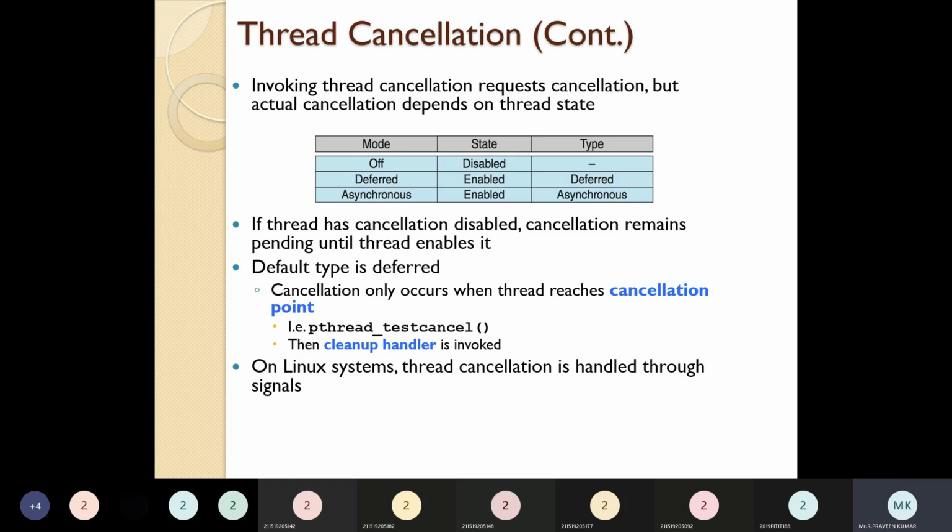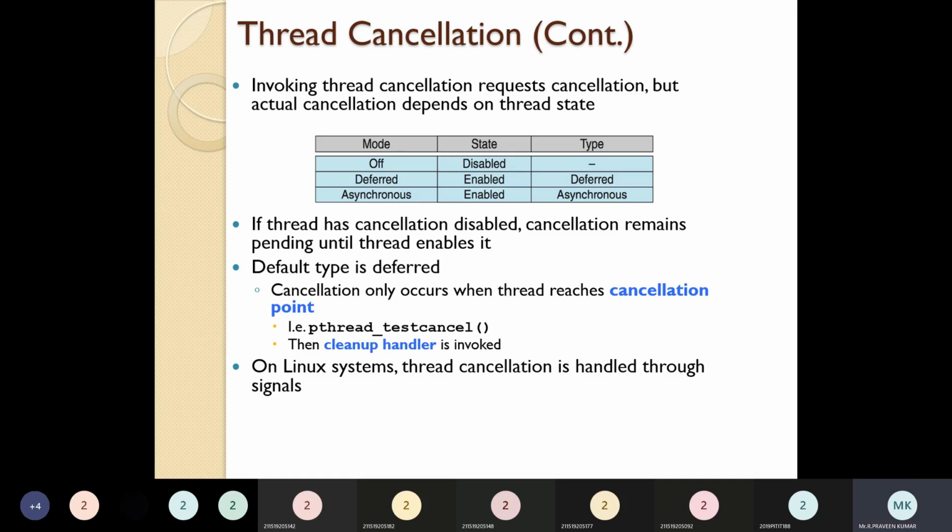Asynchronous means forcefully we stop that thread immediately. In deferred cancellation, we do not stop it immediately. So you have to check whether it is in an available state. So we are requesting it to stop. When it gets the signal for the cancellation, whatever it is handling, it has to release all those things, and only after that should it stop. These are the other issues we face in thread cancellation. We have to be very conscious about thread cancellation. Immediately we should not stop it. Okay. It may cause some problems, right?